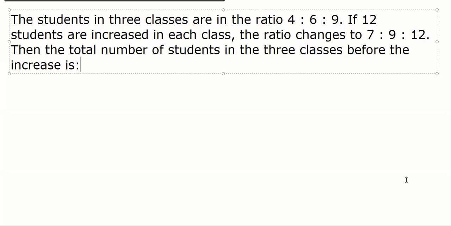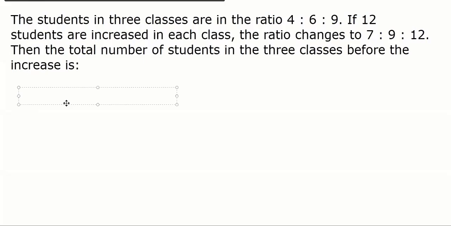For every question, we always make it how we can make the numbers into ratio. Mudit, read the first line. The students in three classes are in the ratio 4:6:9.